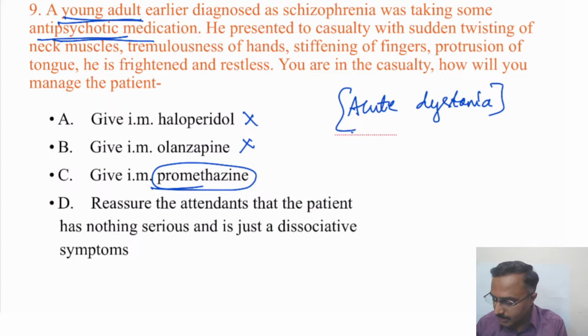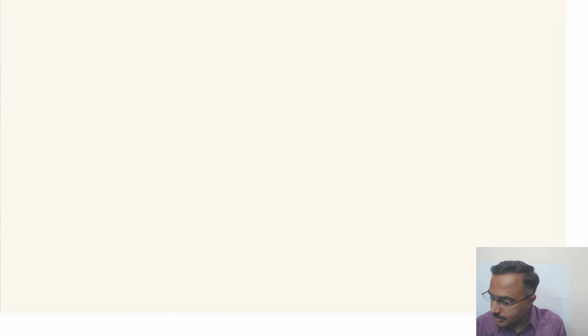The last option, reassure the attendants that it is nothing serious, is not the right answer because there is this sustained contraction, even protrusion of the tongue, which is involuntary. Even the person desiring to put it in will not be able to put it in. So remember, the extrapyramidal symptoms one needs to know about in relation to antipsychotics.